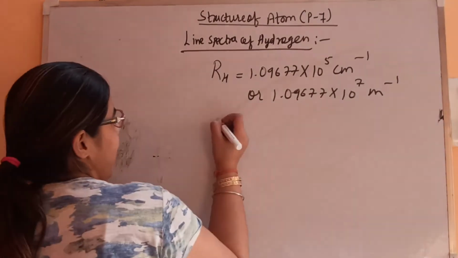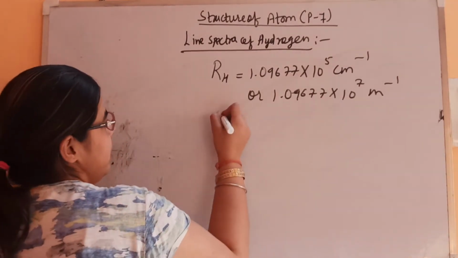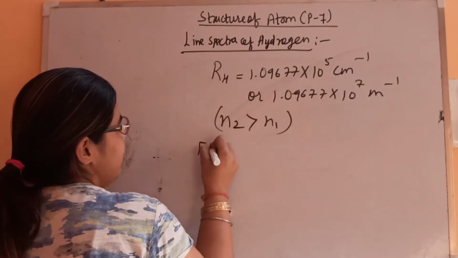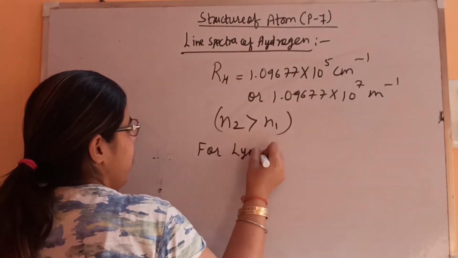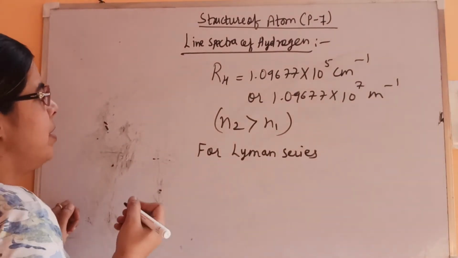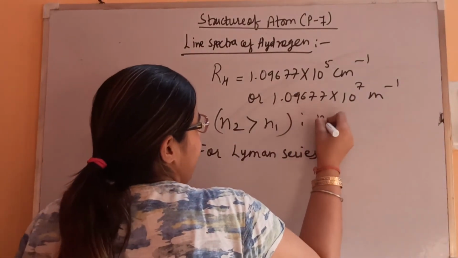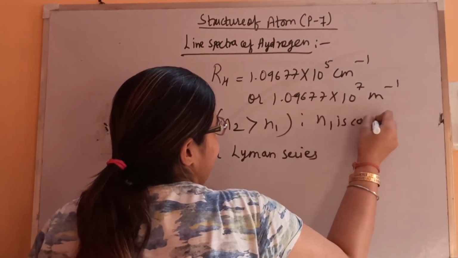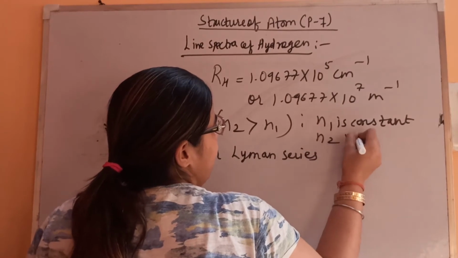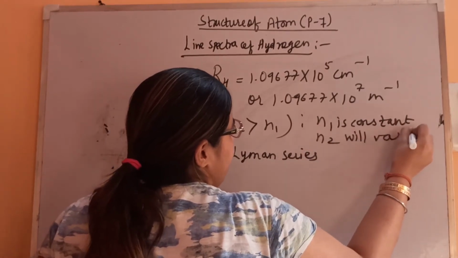Fine. And then n1 and n2 we are saying integers, and it's obvious n2 is greater than n1. Now for the different series like Lyman series, the value of n1 is constant for each and every series, and n2 will vary. So let's see.